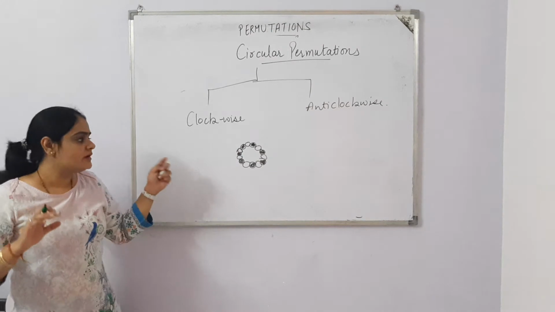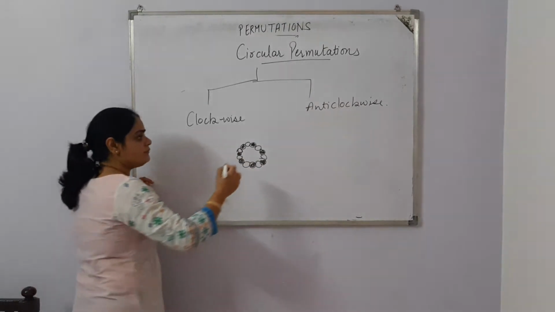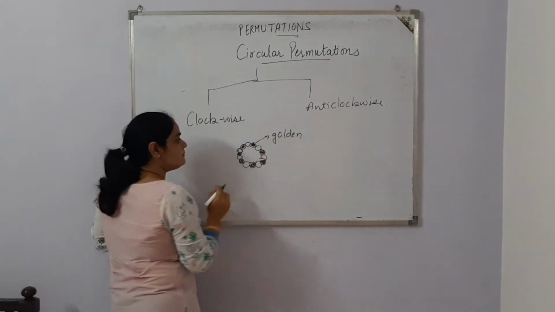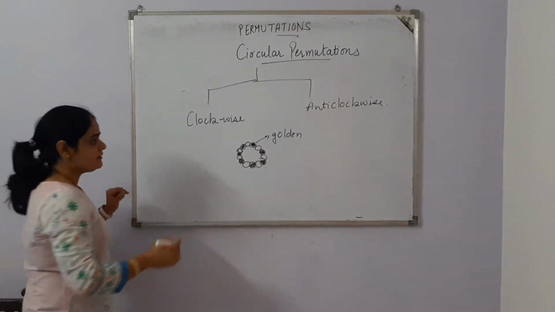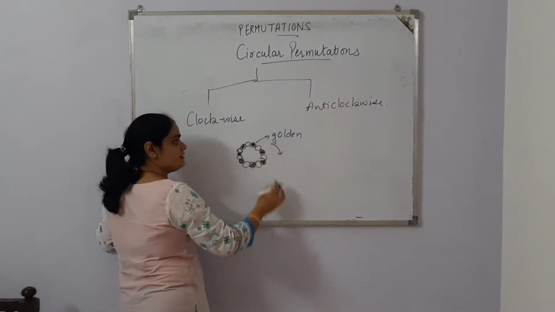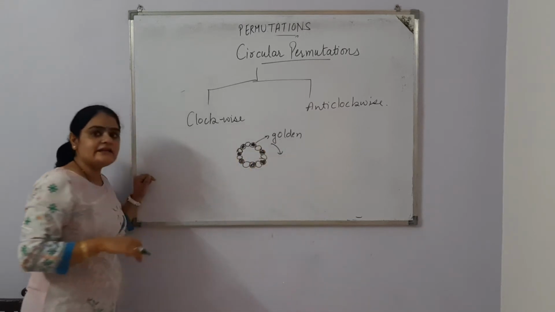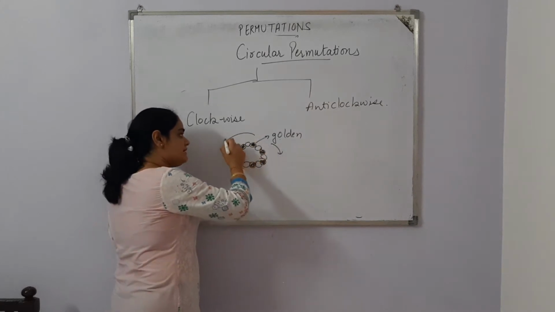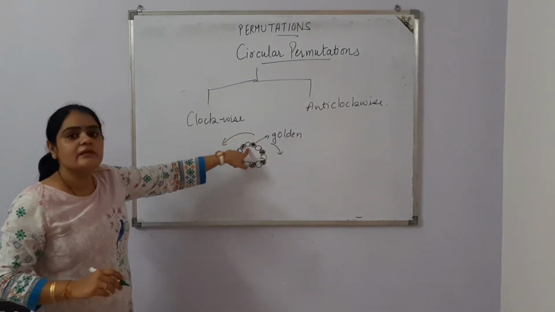Let's assume this necklace. If I am talking about this golden bead, if I am going clockwise, in this direction, the golden bead has a white bead neighbor, and if I am going anti-clockwise, then again this golden bead has the same neighbor.